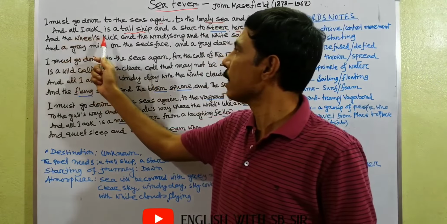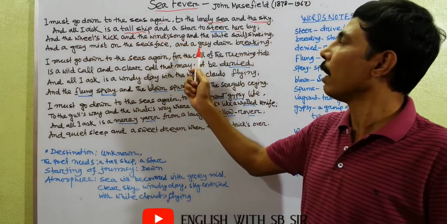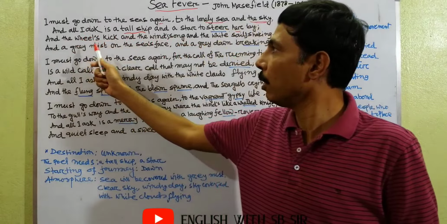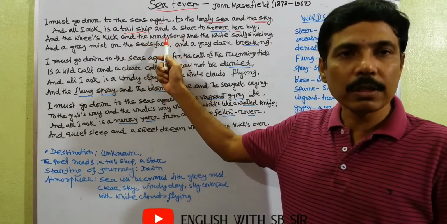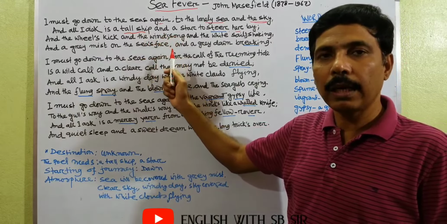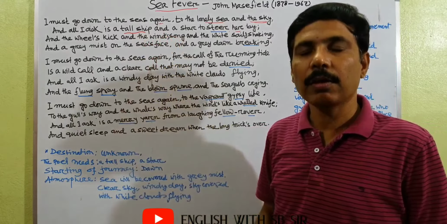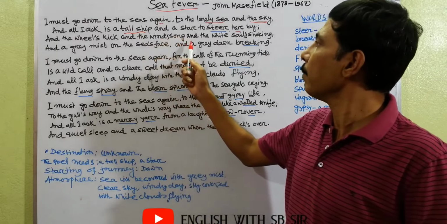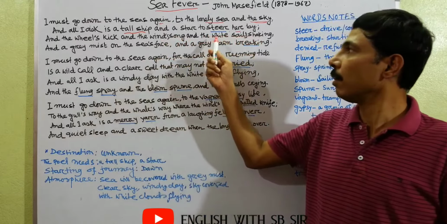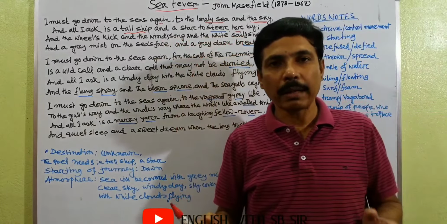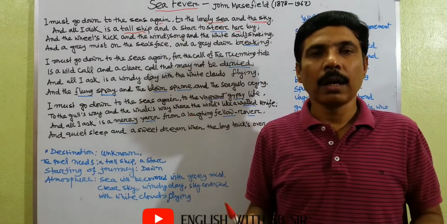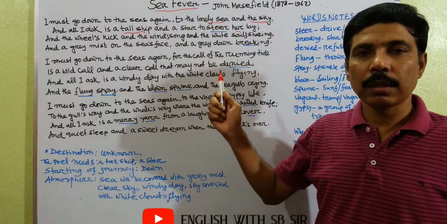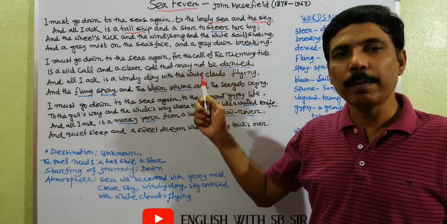Next, and the wheel's kick, and the wind's song, and the white sail shaking. The wheel's kick is the movement of the wheel of the ship. Wind song indicates that when he goes on his journey, the wind will be blowing at that particular time. What is called a sail? A sail is a type of canvas that is hung on the mast, and it helps to accelerate the movement of the ship.